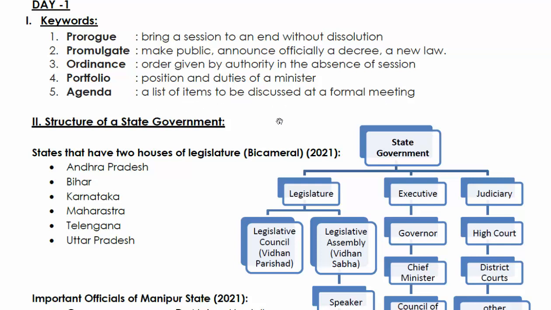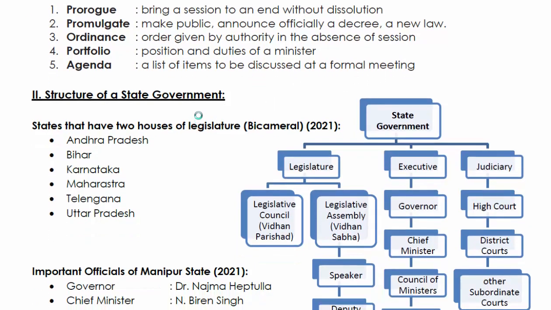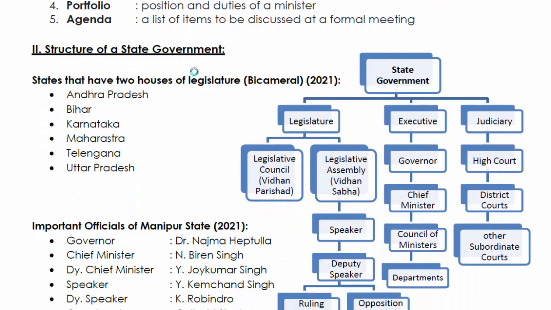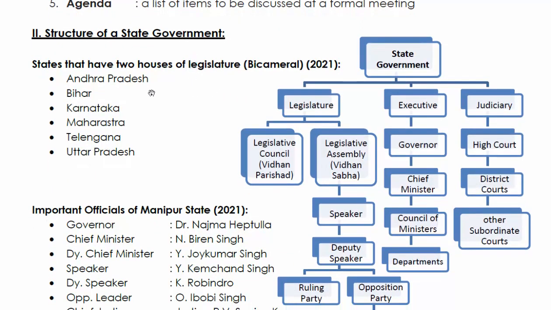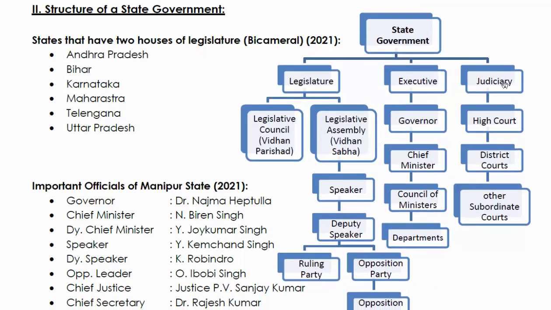Okay, before we go into the question and answer, I just want to make sure that you are familiar with the structure of a state government. So first of all, let us see the structure in a chart. Can you see this chart? State government is classified into legislature, executive and judiciary.